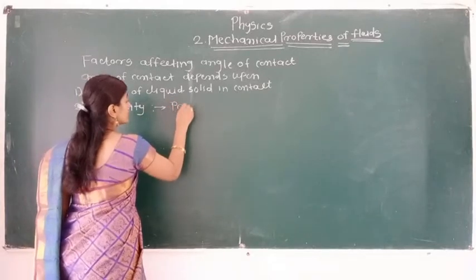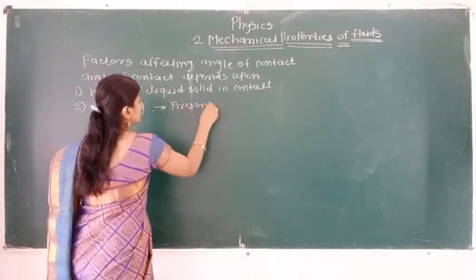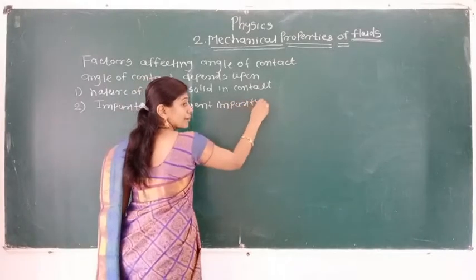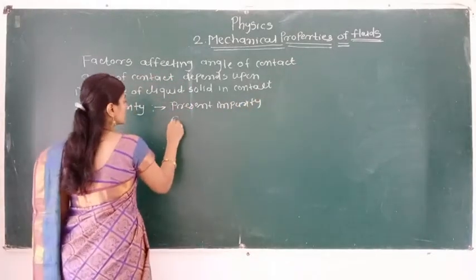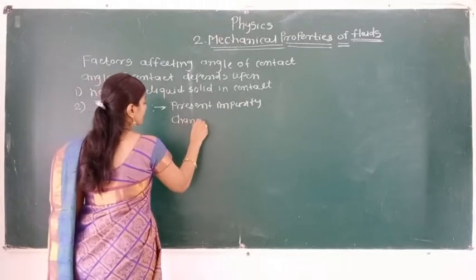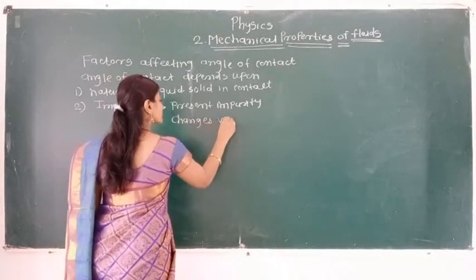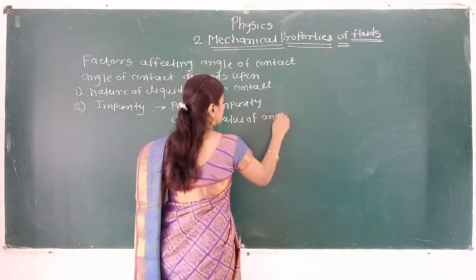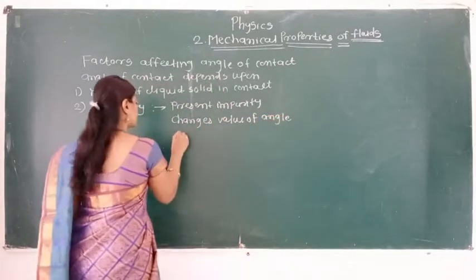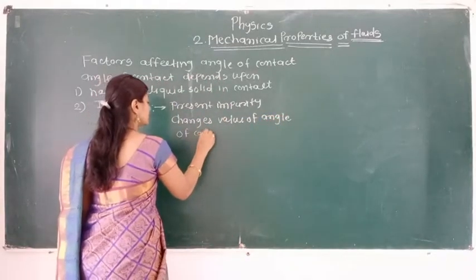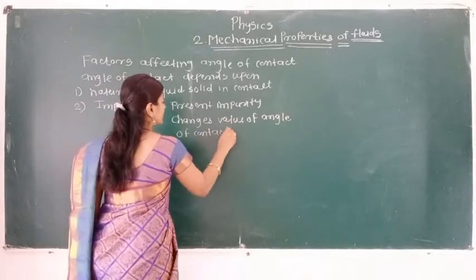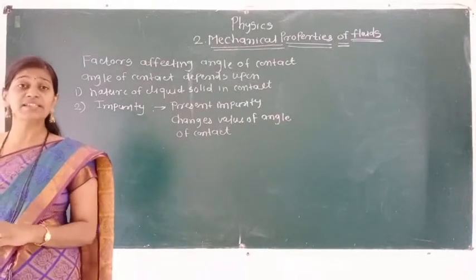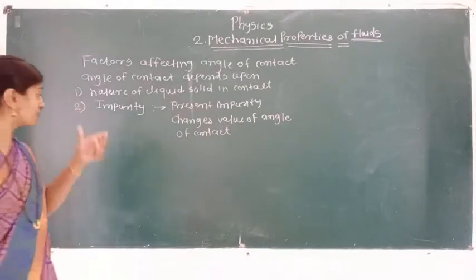Present impurity changes the value of angle of contact. That means we can say in any liquid, if impurity is present there, that impurity affects the value